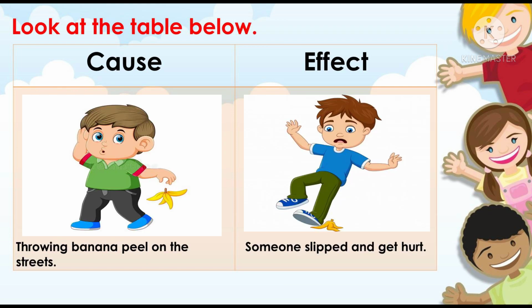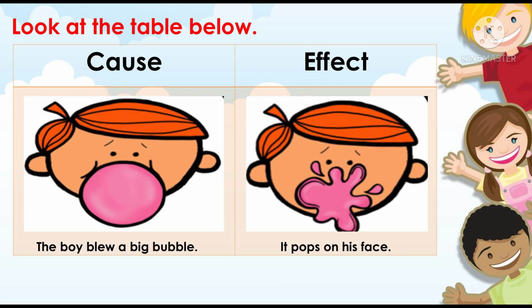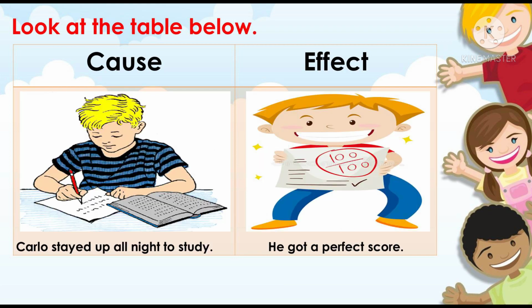Let's take a look at another example. The cause is throwing banana peel on the streets. The effect is someone slip and get hurt. Next is the boy blew a big bubble. The effect is it pops on his face. And lastly, Carlos stayed up all night to study. The effect is he got a perfect score.